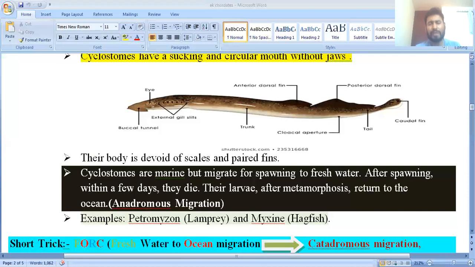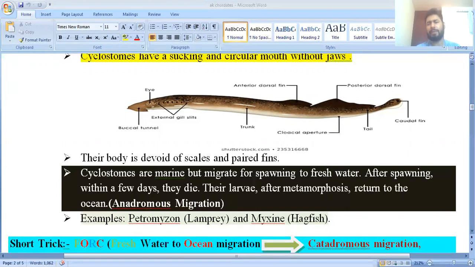This type of migration is known as anadromous migration. FOC means freshwater to ocean is catadromous, and ocean to fresh is anadromous. Clear? When fishes migrate from ocean to freshwater, that is called anadromous migration. Examples given are Petromyzon, also known as lamprey, and Myxine, also known as hagfish.